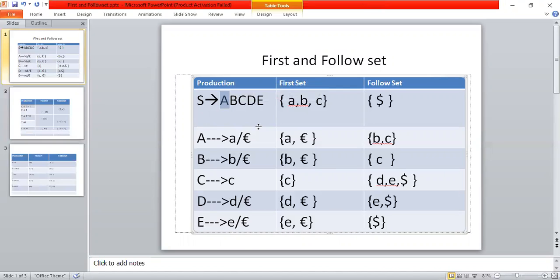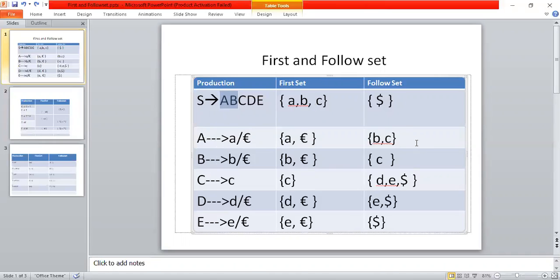Now the first set of S is nothing but the first set of B. What is the first set of B? The first set of B is nothing but b, epsilon. So write this b in the first set of S. Now instead of writing epsilon here, substitute epsilon in place of B, so that B is vanished. So there is no A, B. Here I have only C, D, E. Now the first set of C is nothing but c. Write the c in the first set of S. So this is about the first set of S, A, B, C, D, E.